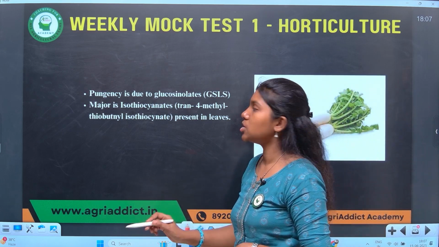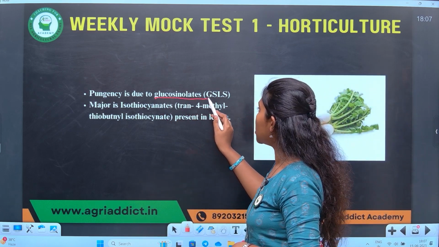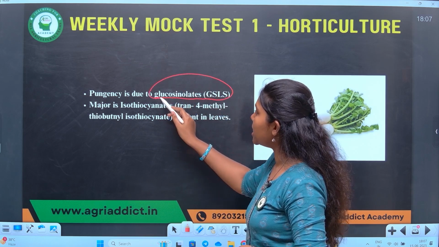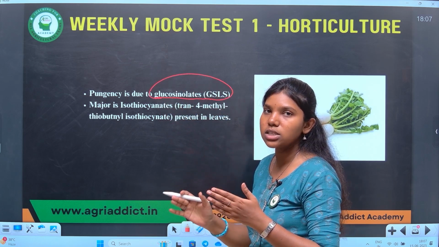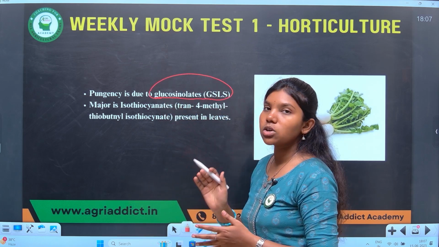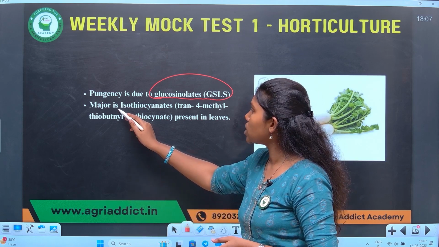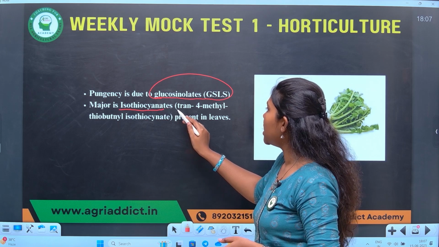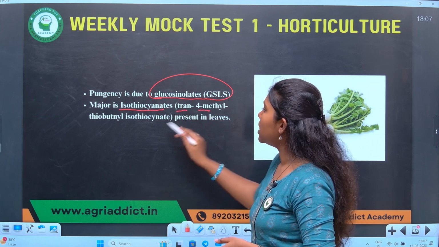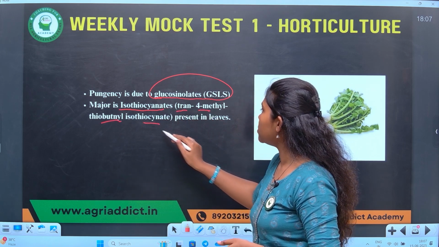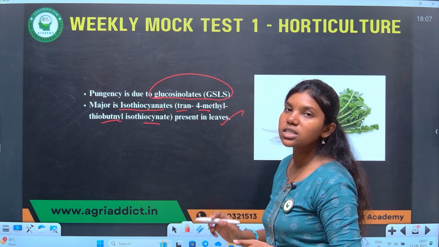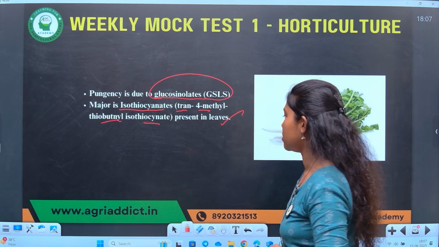Pungency of radish is due to glucosinolates, especially glucosinolates is a group of chemicals. Of this, the majority contribution of pungency in radish is due to isothiocyanate, especially 4-methyl thiobutyl isothiocyanate present in the leaves. That's the reason for pungency in radish.